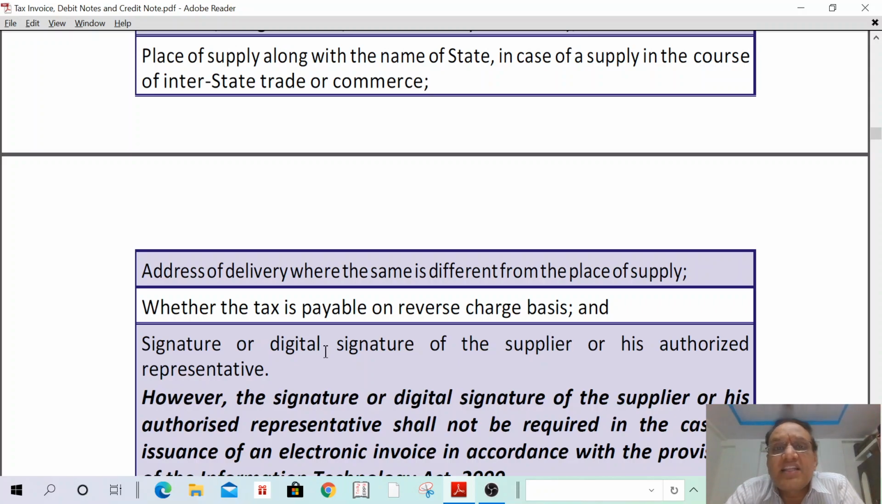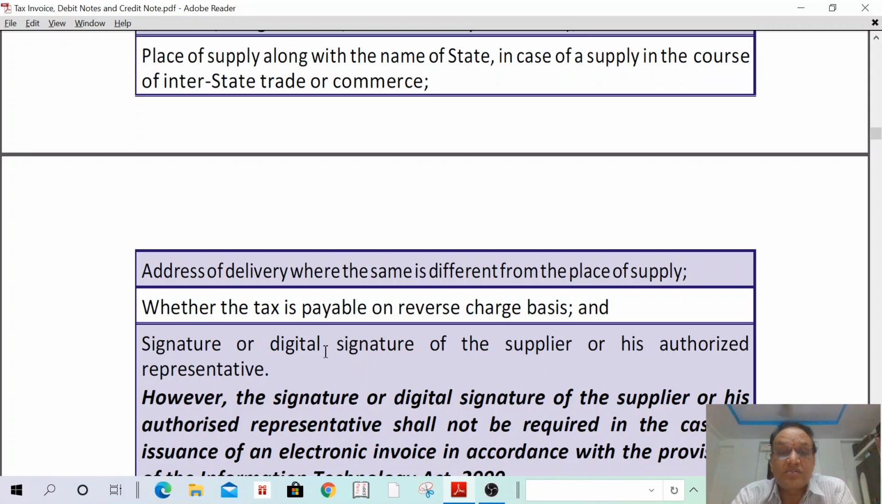Then revise once. What are the details? Name, address, details of GST number of the supplier, then date of issue, and the consecutive serial number not exceeding 16 characters. If the supply is made to a registered person, the details of the recipient have to be mentioned. If the supply is made to an unregistered person, if the value is 50,000 or more, they have to mention the details of recipient. If the value is less than 50,000, it is not required to mention. If the recipient requires it, then you have to mention.